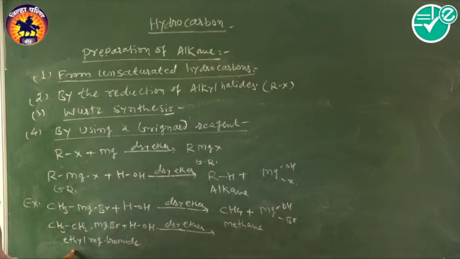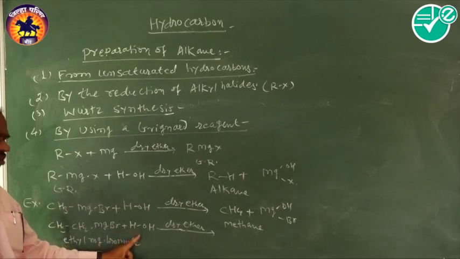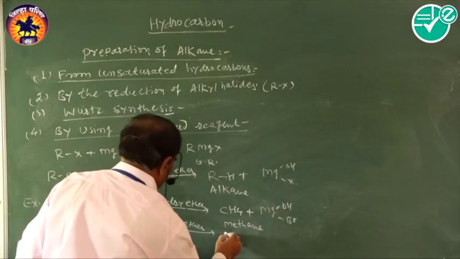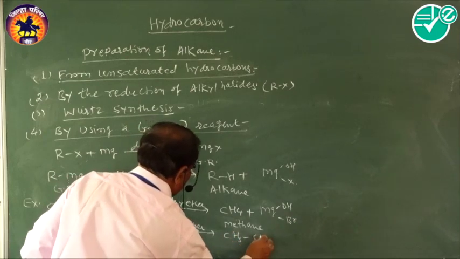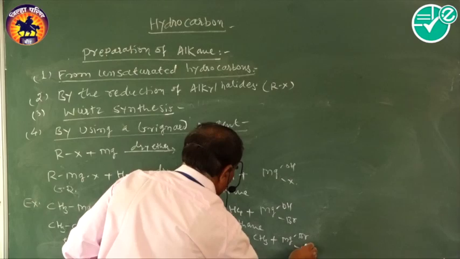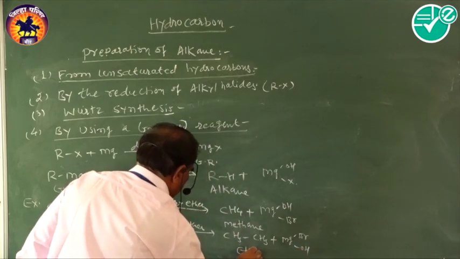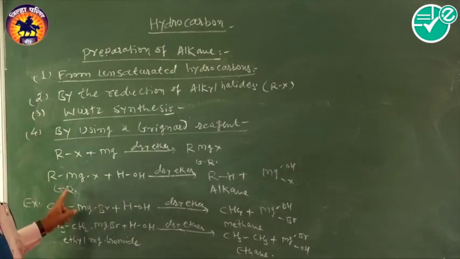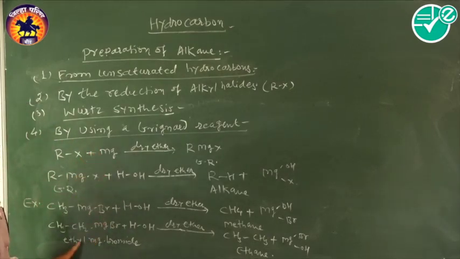When ethyl magnesium bromide reacts with a water molecule in the presence of dry ether, there is a formation of ethane, that is CH3CH3, plus Mg(Br)OH. That is called ethane. That is the preparation of an alkane by using a Grignard reagent.